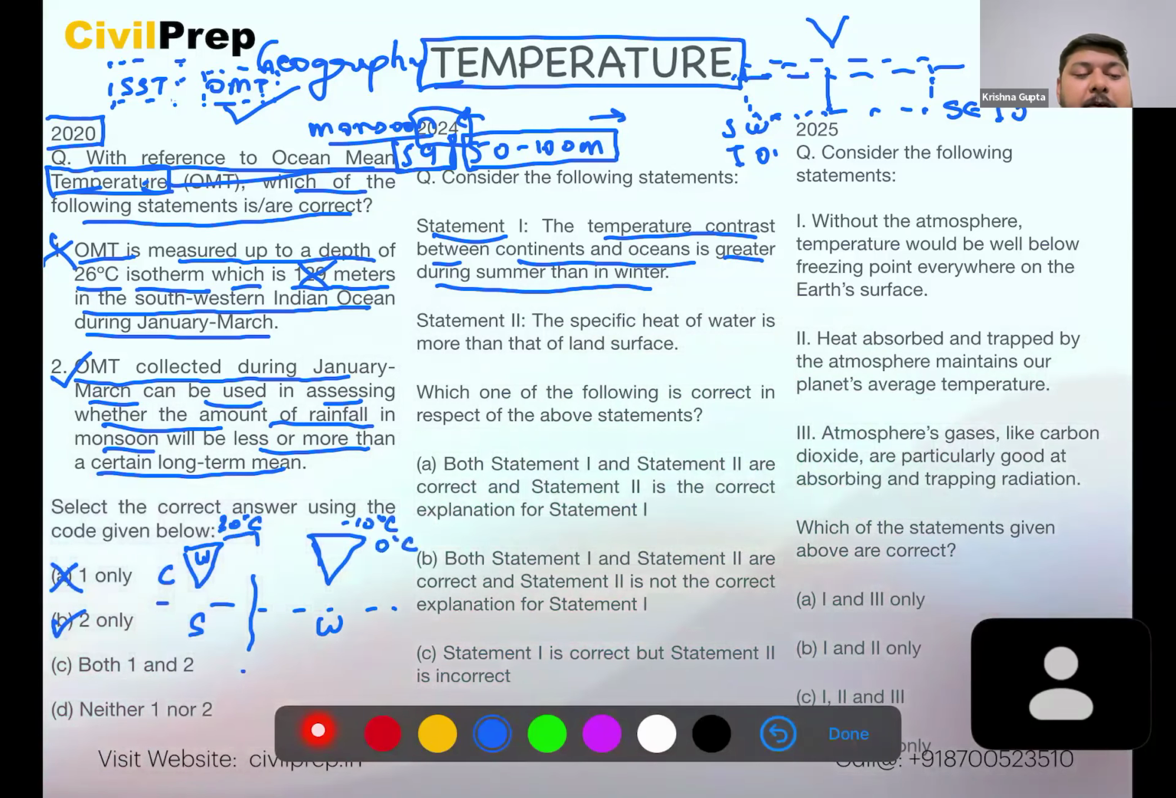While the temperature over the oceans can range from 27 to 21 degrees Celsius.